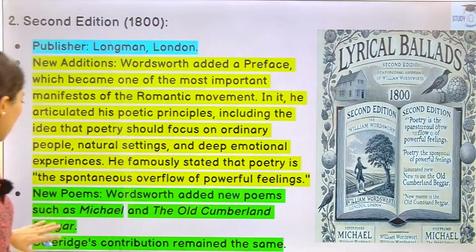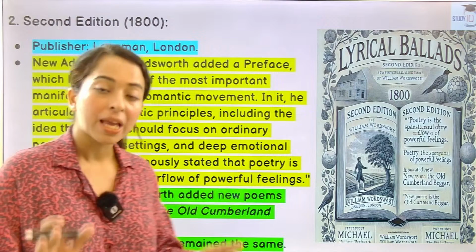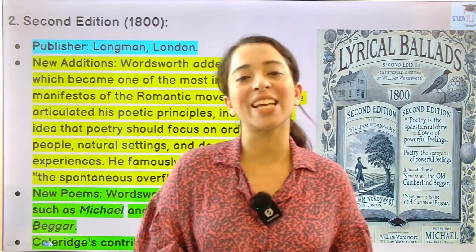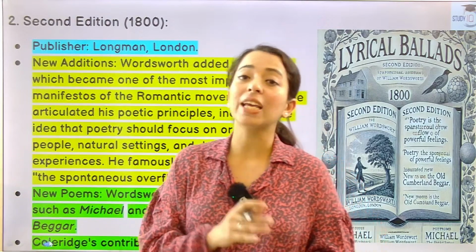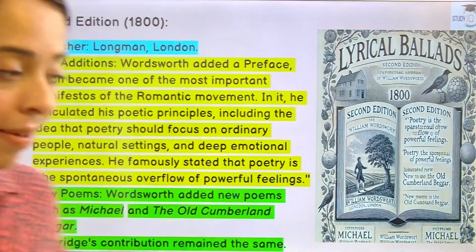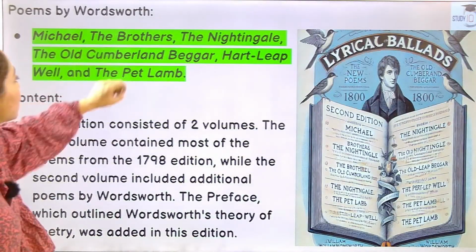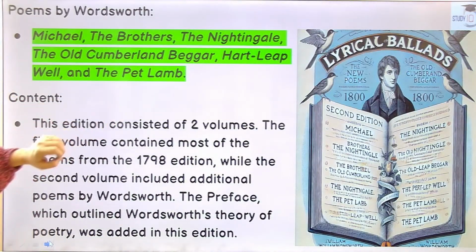Okay, so new poems. Now some new poems were also added, such as Michael and the Old Cumberland Beggar. Coleridge's contribution remained the same. Michael, this question has come in the UGC NET exam: in which edition was Michael added? That was the second edition. Next you are coming ahead. Poems by Wordsworth: Michael, The Brothers, Nightingale, The Old Cumberland Beggar, Hartley Bellad.